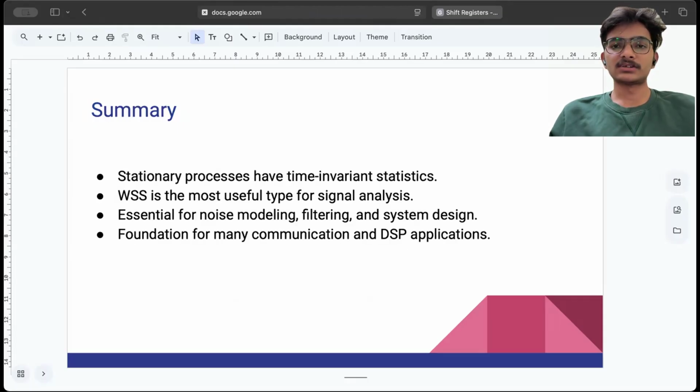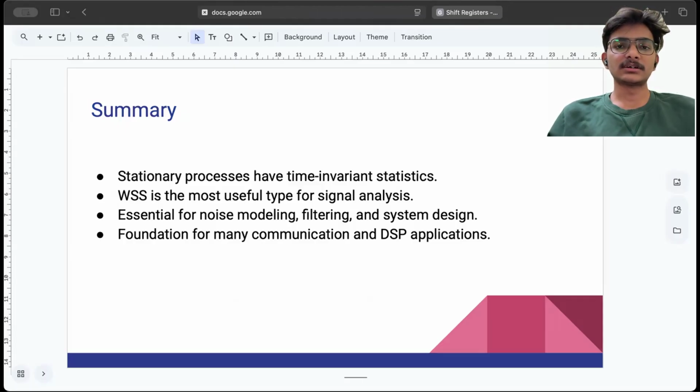Now I will conclude the session with a summary, that means the main points we covered in this session. Stationary processes have time invariant statistics. The statistical properties stay time independent. The next one is that wide sense stationary is the most useful type for signal analysis.